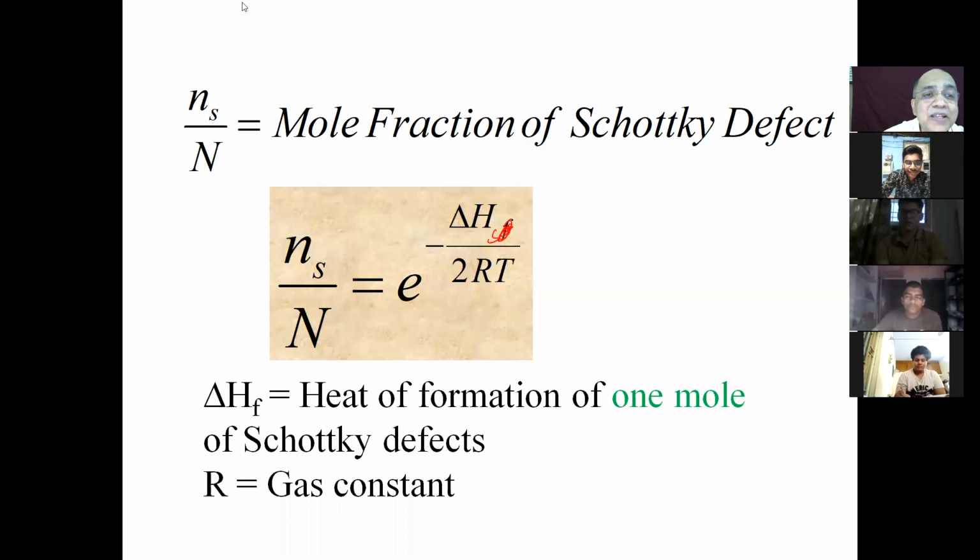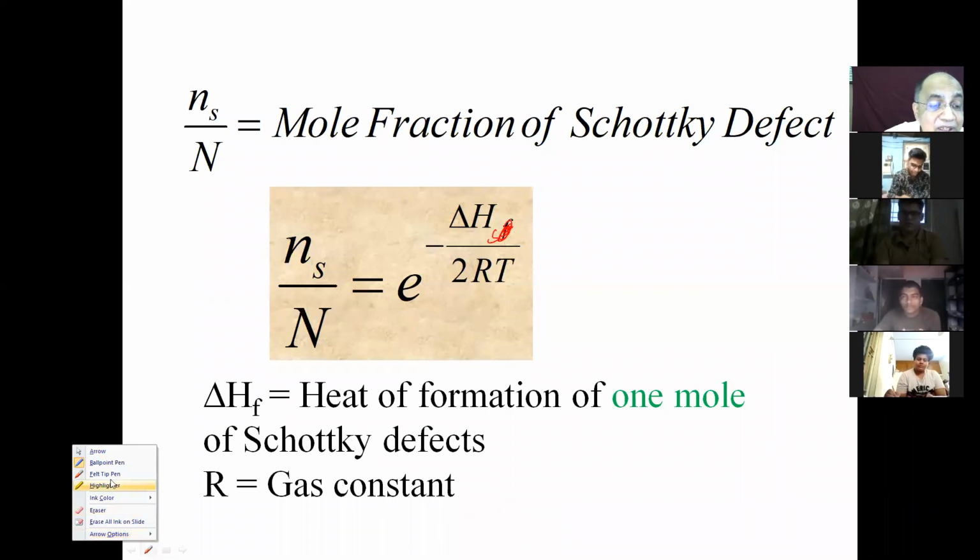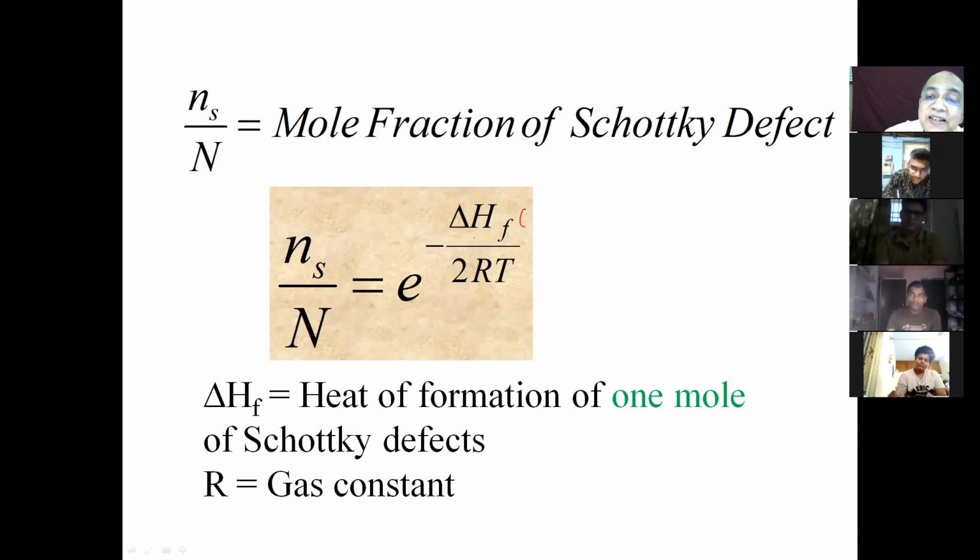I cursed unto myself because I thought I had written it wrongly. Yes, F stands for heat of formation. Now see how meticulously he is observing. Then I should not have changed. Yes, since it is heat of formation, it is worthwhile to use, but just to make my point not confused, let us write also as Schottky.